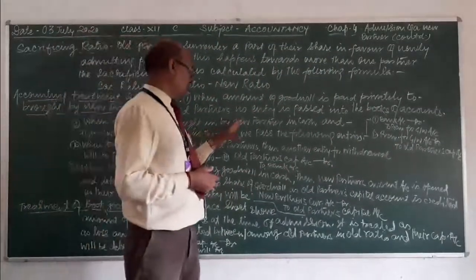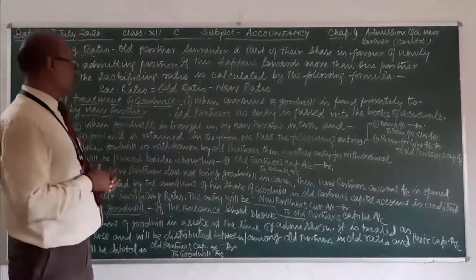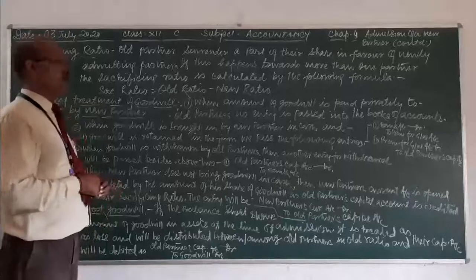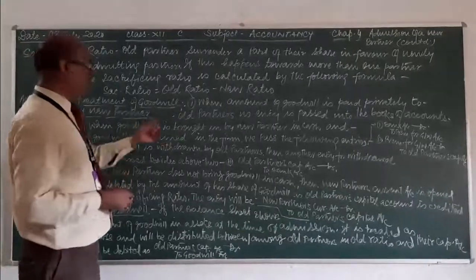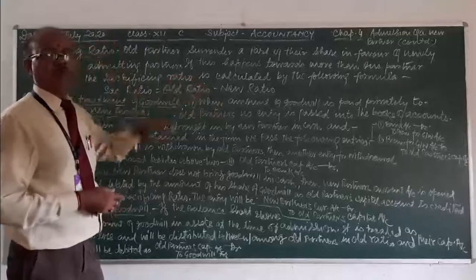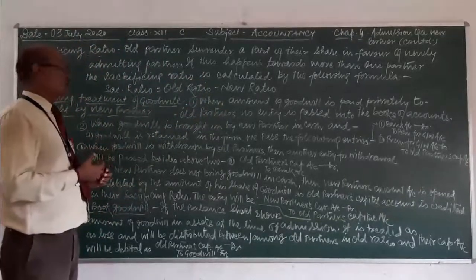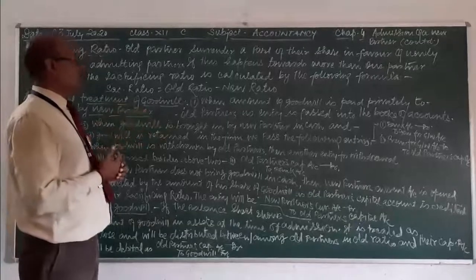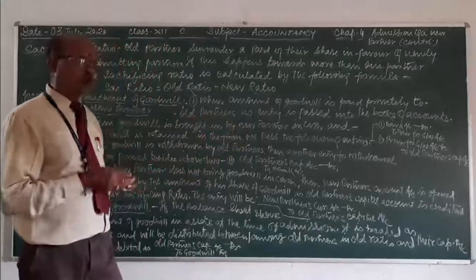So you must be very clear in this case. If the new partner is bringing goodwill in cash and paying it to the firm, then these two entries will be passed.